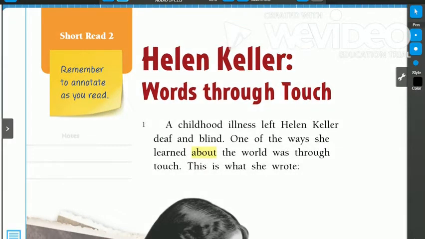An introduction is when the publisher describes something about the main character or person in a book. In this particular book, we have an excerpt from a diary, so this tells about Helen Keller's life. So in the first paragraph, it says, a childhood illness left Helen Keller deaf and blind. One of the ways she learned about the world was through touch. This is what she wrote. So we're going to pay attention to the things that she touched and how they moved in the next part of the story.